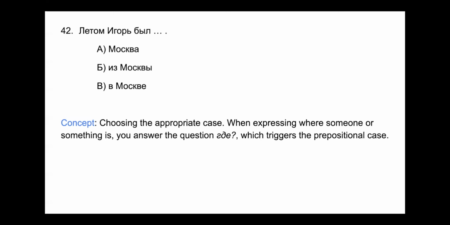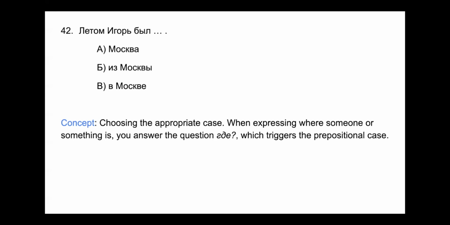So how would that sound in the sentence? That would be Летом Игорь был Москва. In the summer, Igor was Moscow. So it doesn't make sense here. Из Москвы. So when you're talking about where someone is from, or where they came from, you're going to be using откуда. And we don't use откуда here. Okay.